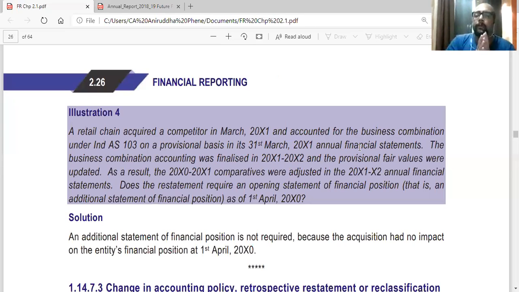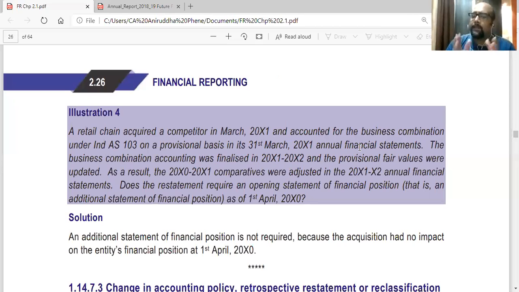Now, what is happening? There are 2 years in question here. 2000-2001 is the year in which the acquisition happened, but the deal is not finalized. Acquisition happened, but the exact details are not there. So the company, the acquirer, has made adjustments in its books as per Ind AS 103 on provisional basis. Provisional is taking estimated figures. These are the assumed figures. The final figures will come when the deal is finalized in the next year.